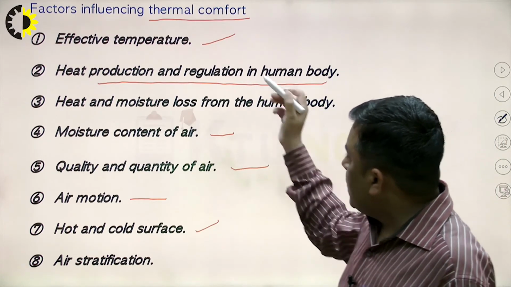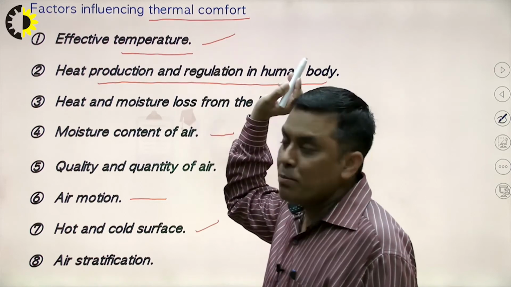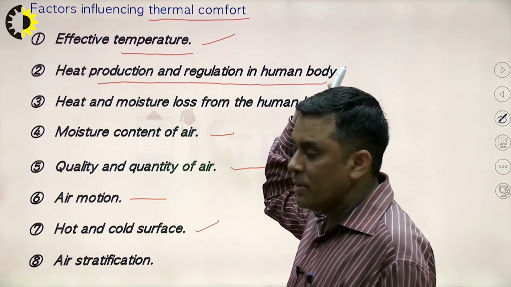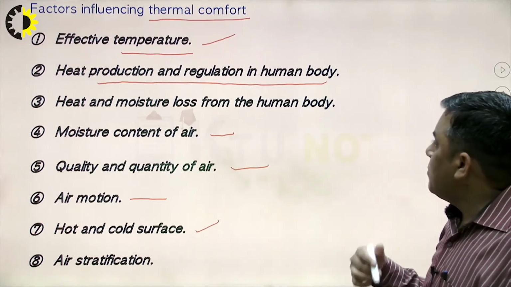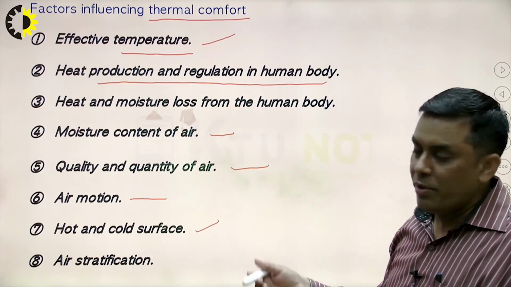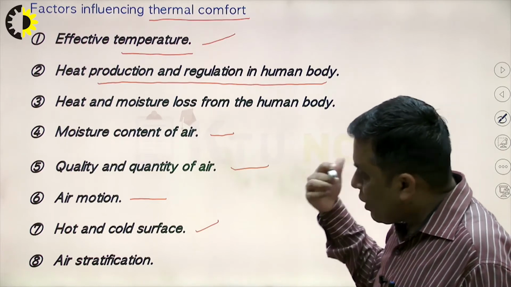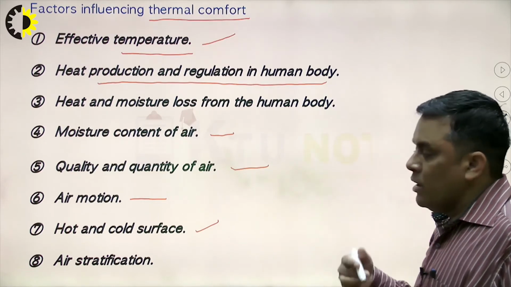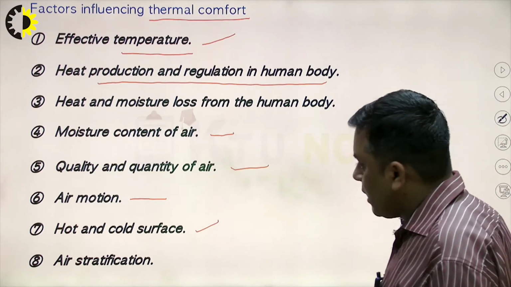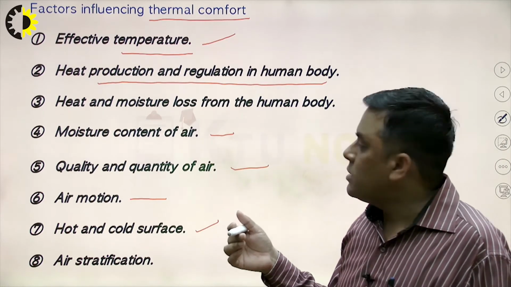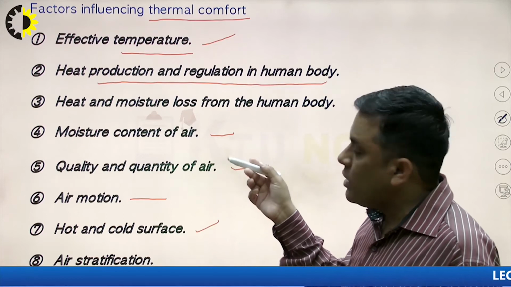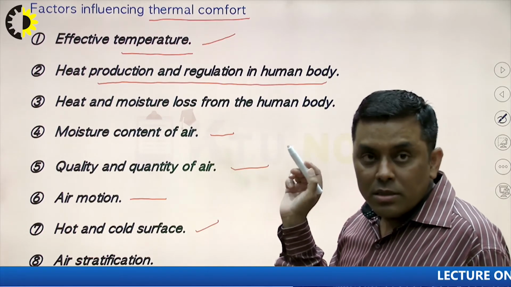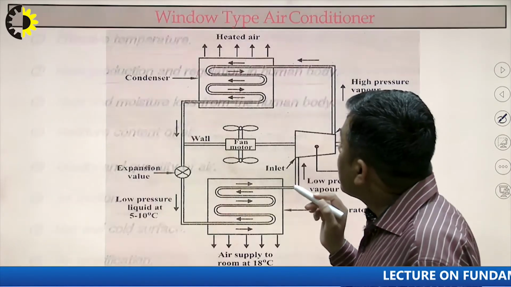So it is not only that temperature plays an important role in thermal comfort. Along with that, how the heat is produced inside our body, our metabolism rate, the number of persons, the moisture level, the quality and quantity of air, the speed of air, all these parameters have to be taken care of when we talk about human comfort from the thermodynamic point of view.